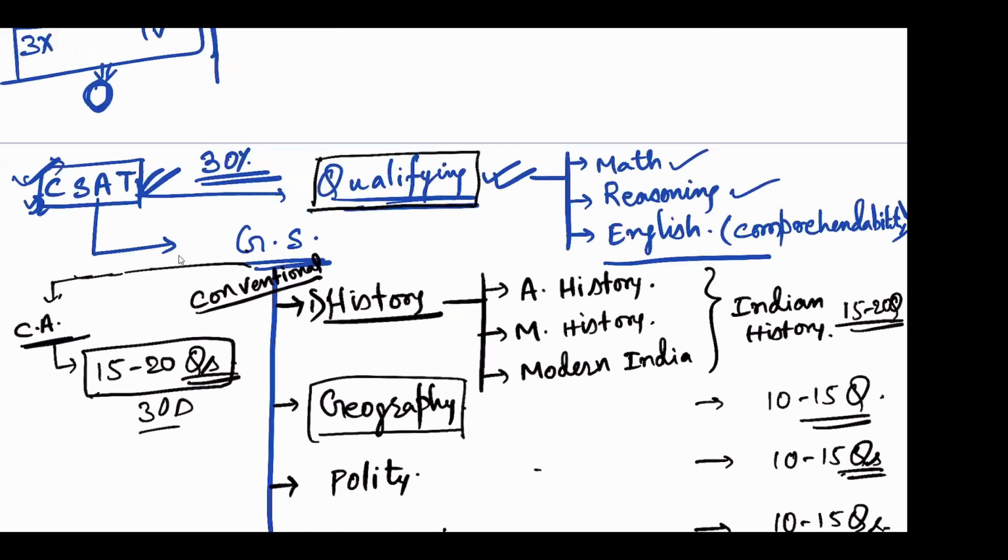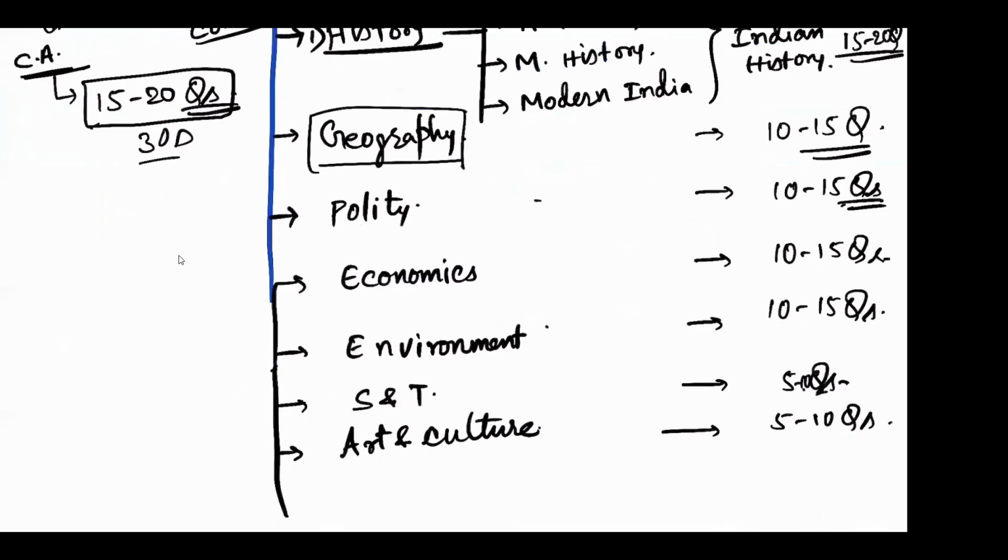When you qualify CSAT, then your GS will be evaluated. On the basis of your GS, you will be eliminated. Eliminated means all the garbage, all the waste materials, or all the waste people will be eliminated, and only few will be selected who will be eligible to write their mains.